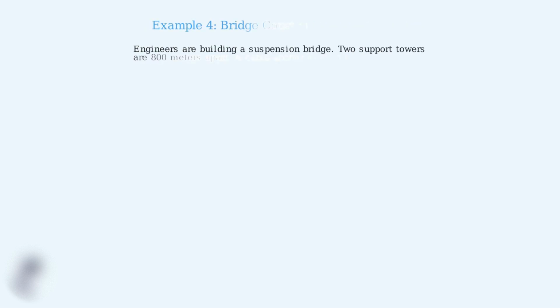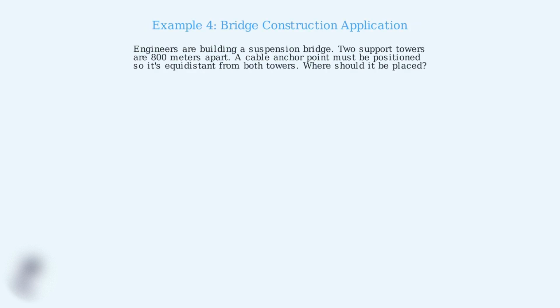Example 4. Now let's see how the perpendicular bisector theorem applies to real-world engineering. Engineers are building a suspension bridge with two support towers that are 800 meters apart. They need to position a cable anchor point so that it's equidistant from both towers. Where should this anchor point be placed? Here's our bridge setup. We have two towers 800 meters apart. The question is, where can we place the anchor point so it's equidistant from both towers?